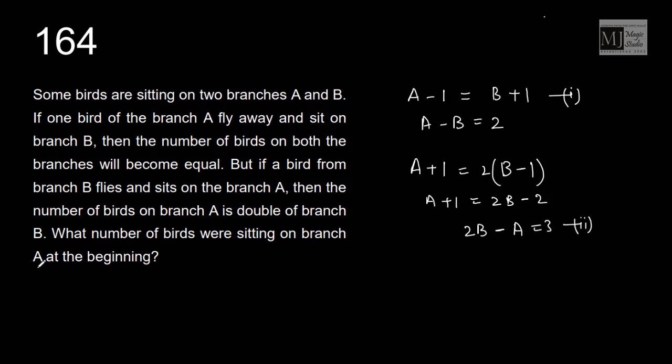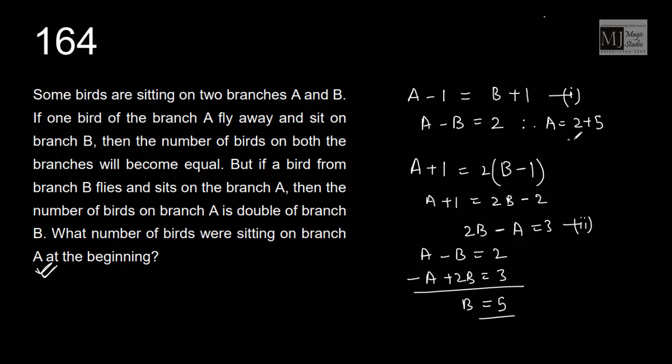Now we can solve equation 1 and 2 and find the value of A. A minus B is 2, minus A plus 2B is 3. If I just add up, B is equal to 5. Therefore, A equals 2 plus 5, that is 7. Number of birds sitting on branch A at the beginning are 7.